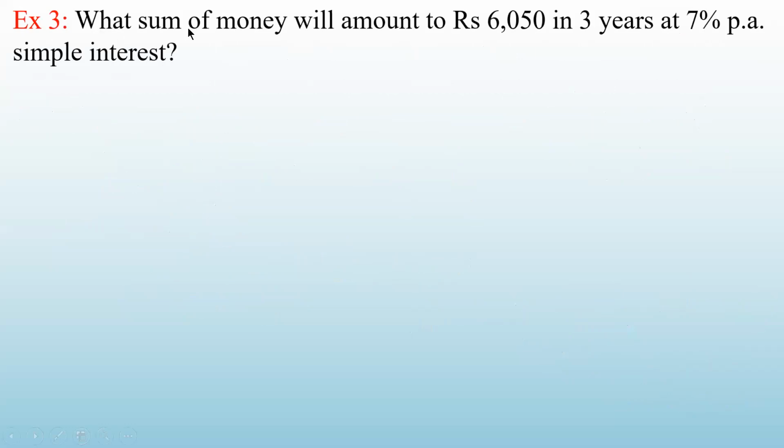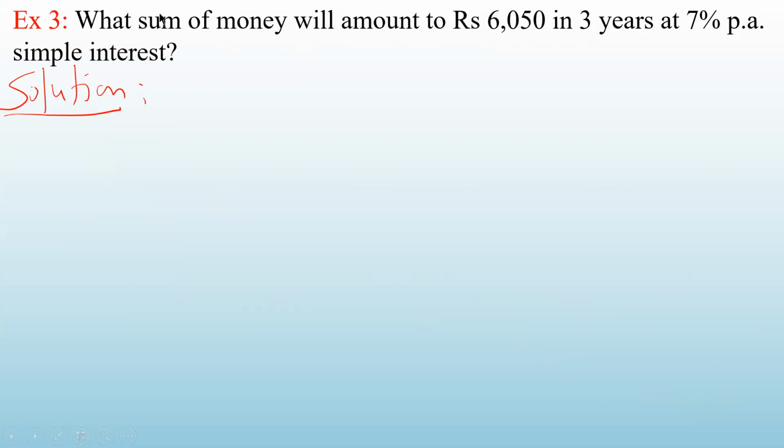Third question. What sum of money will amount to rupees 6,050 in 3 years at 7% per annum simple interest? Look at what is given to you here in this problem. See, first try to understand the question. What sum of money will amount to this much? That means this is what is given to you. It is the amount accumulated.